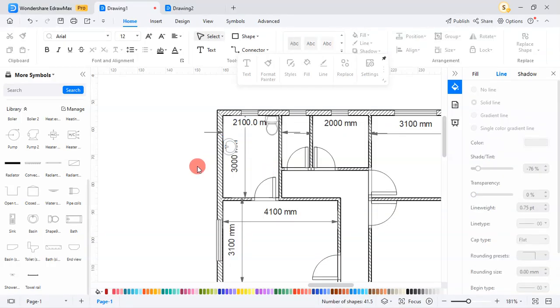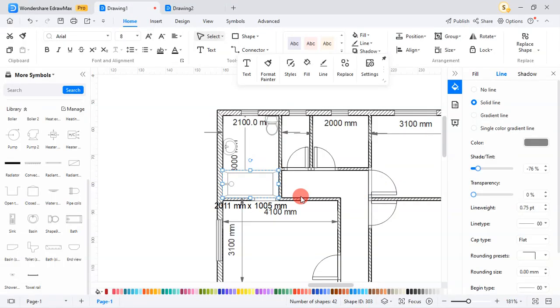Then finally my bath. I'm saying basin. Okay, so I have a bath here. I'll just move it here and scale.